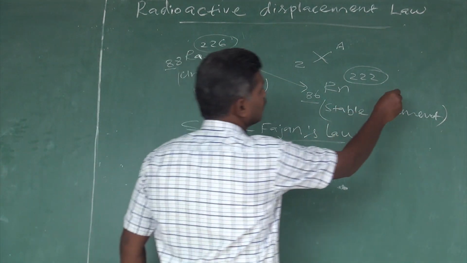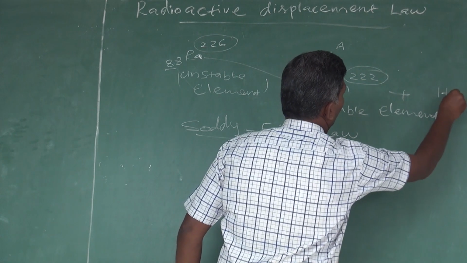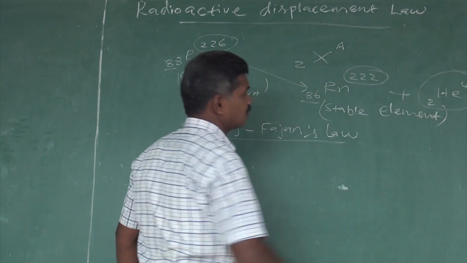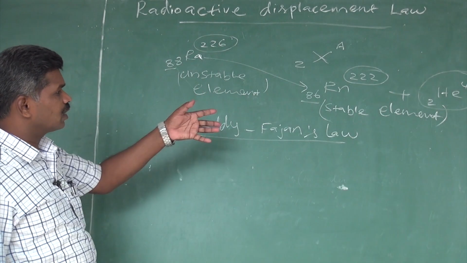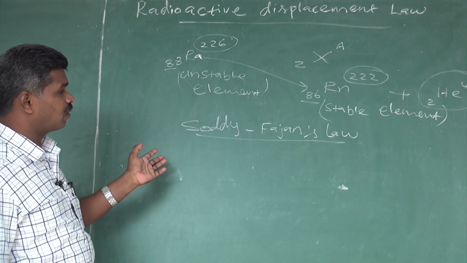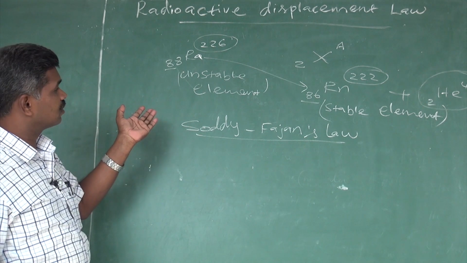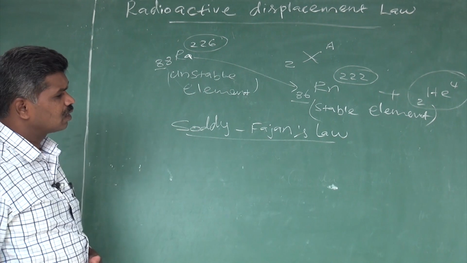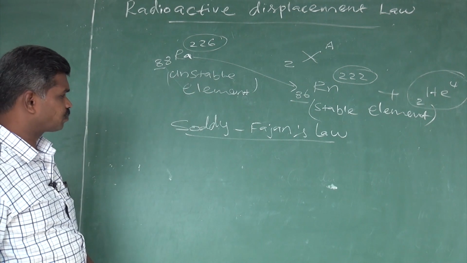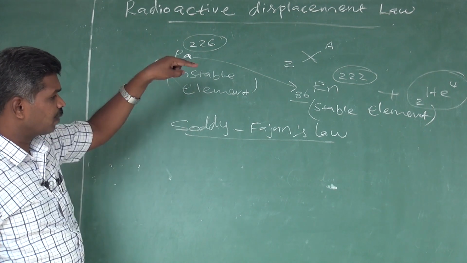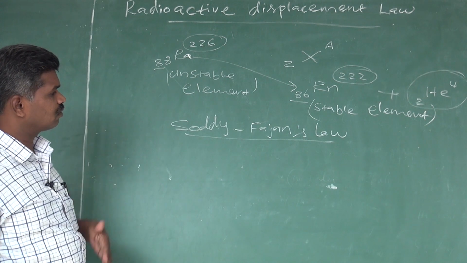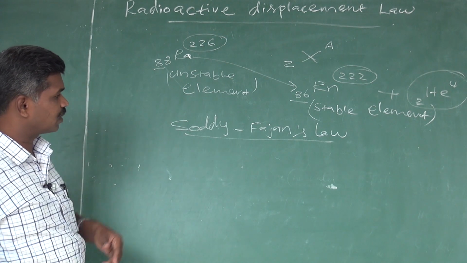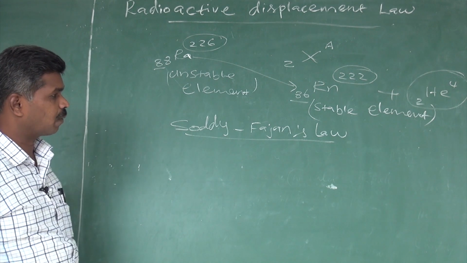The 2 combine to form an alpha particle. Alpha particle is nothing but a helium nucleus. This is one of the examples for displacing that unstable radioactive element into a stable element. That is framed by Soddy and Fajans. That's why the radioactive displacement law is called the Soddy-Fajans law.